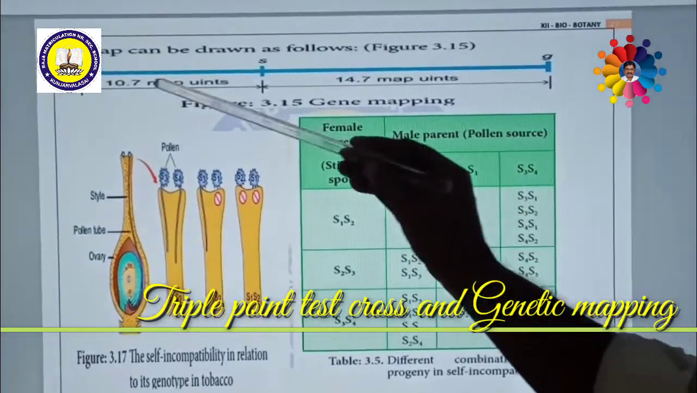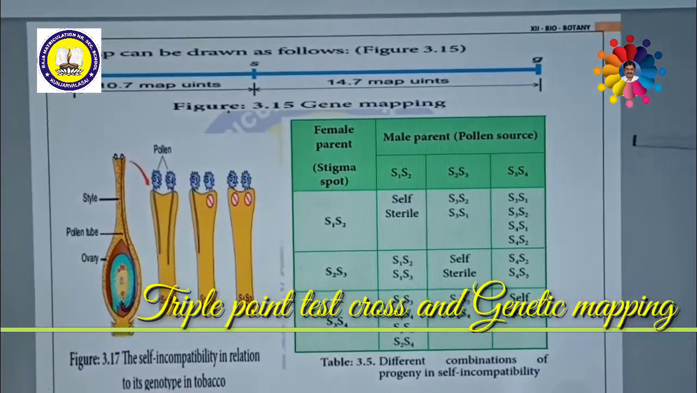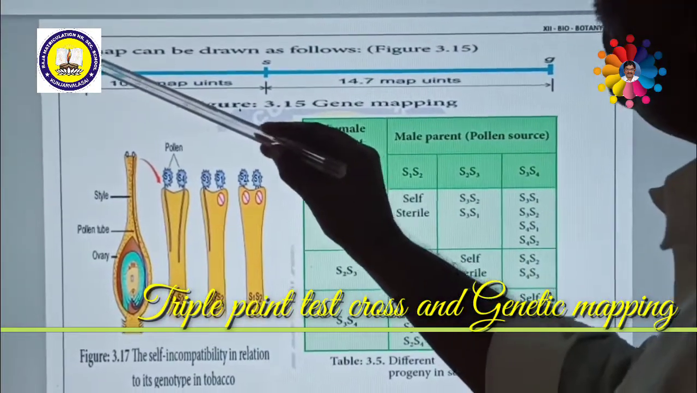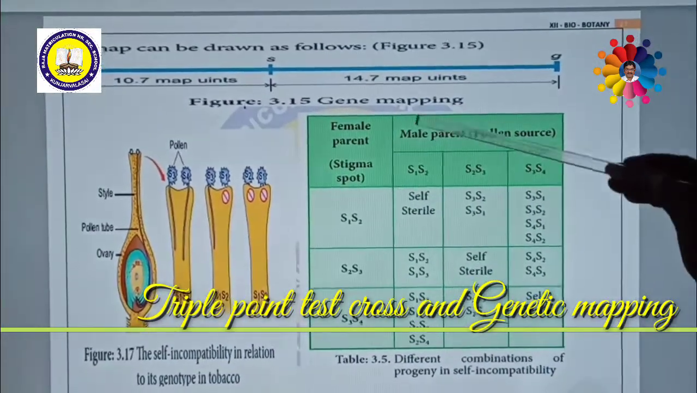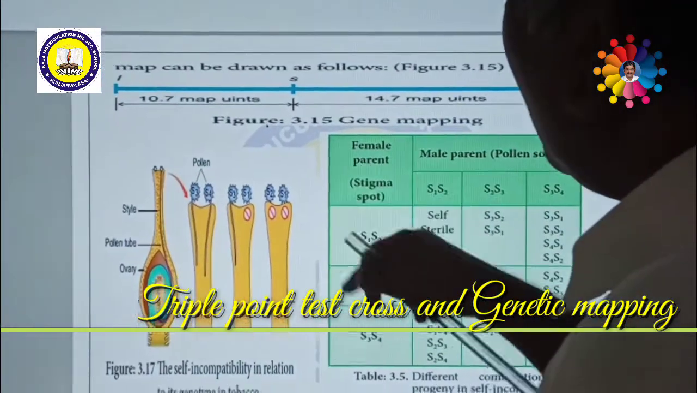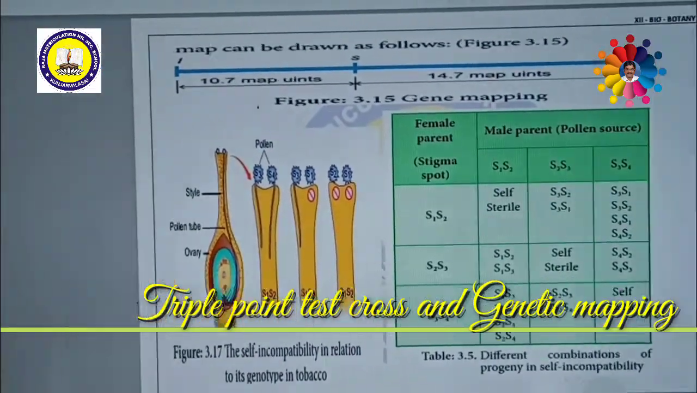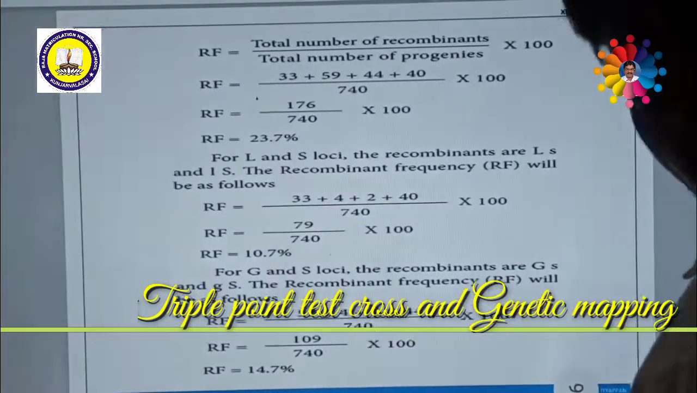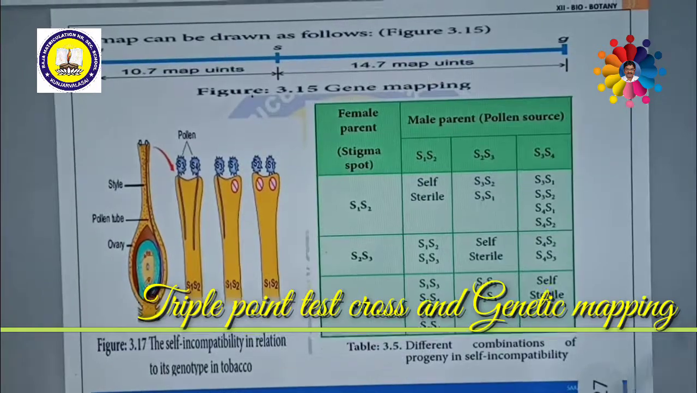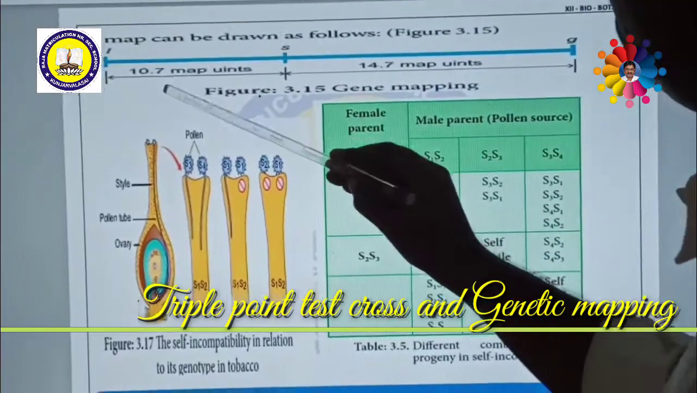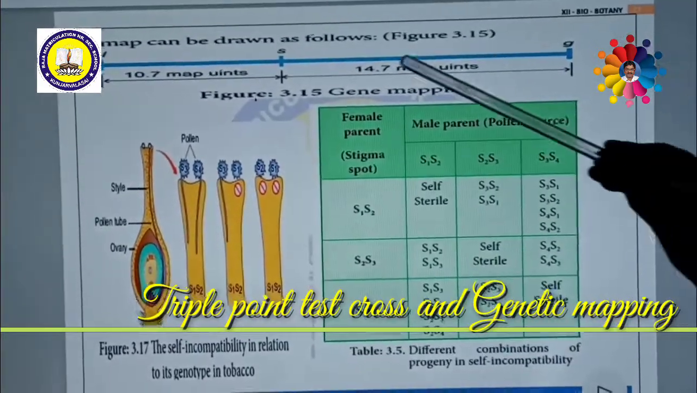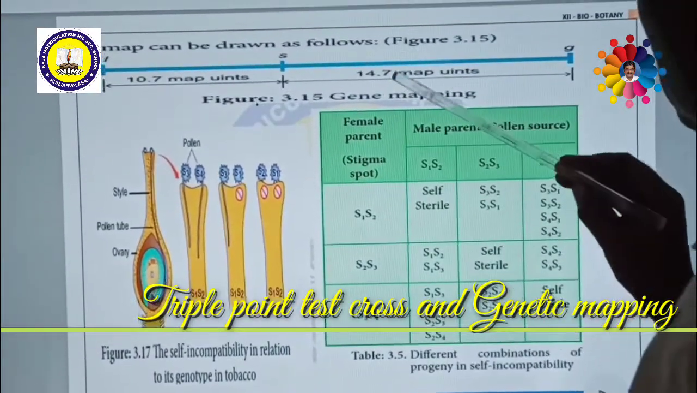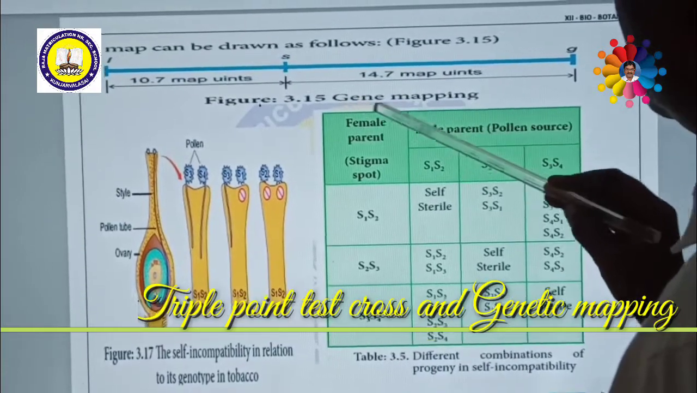And also we are able to measure the distance between the genes. So that is called a genetic map. As I said just now, in between L and G is 23.7. In between L and S is how much? We have seen that it is 10.7. In between G and S is 14.7. So we can also mention these here: L and S is 10.7, S and G is 14.7. So if you add these two, 10.7 plus 14.7 is